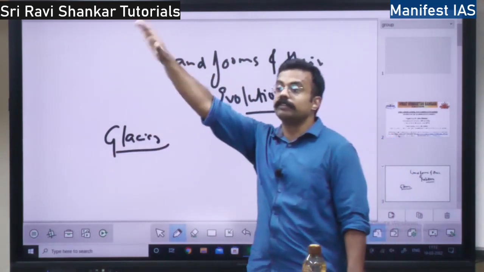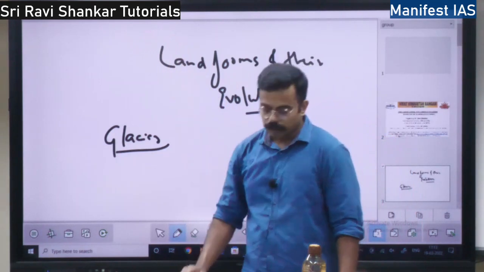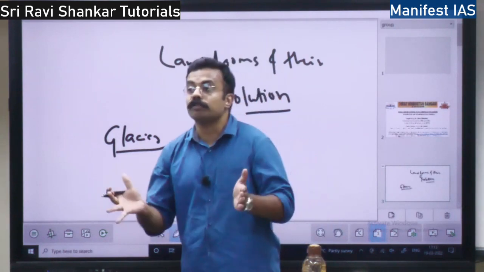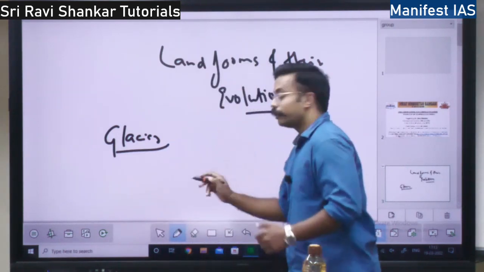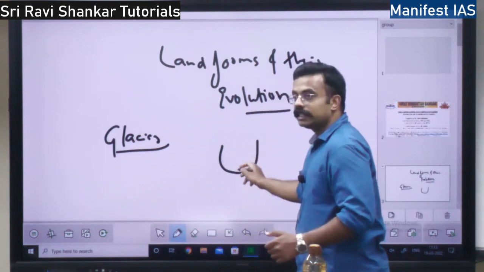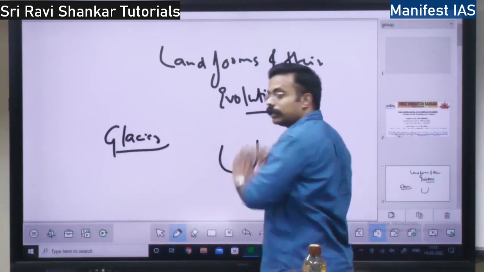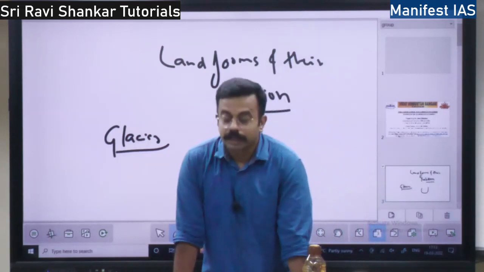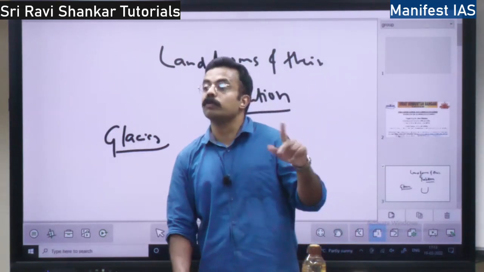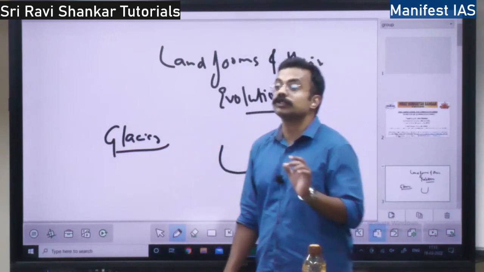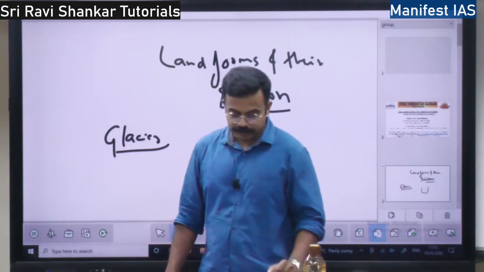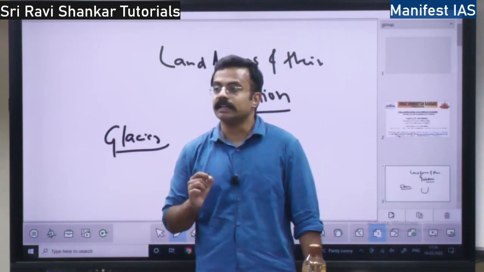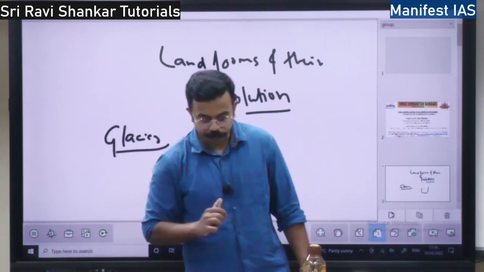You know what a glacier is? It flows down just like a river, down the slope of the mountain, in a trough-like valley. Trough means it is in this shape, and the glacier is going to flow in this valley, right? Rivers move fast, whereas glaciers move slowly. That is the difference. They move just a few centimeters per day.